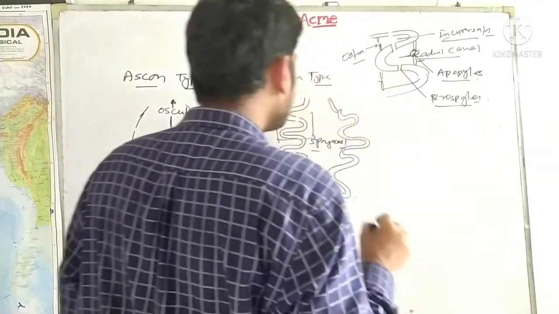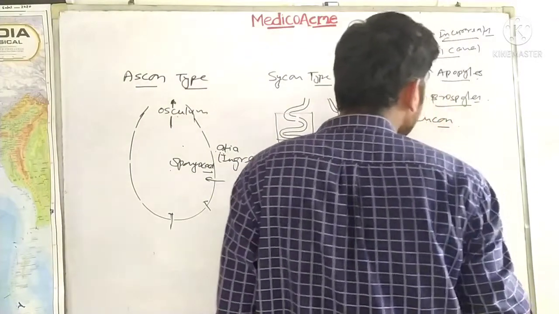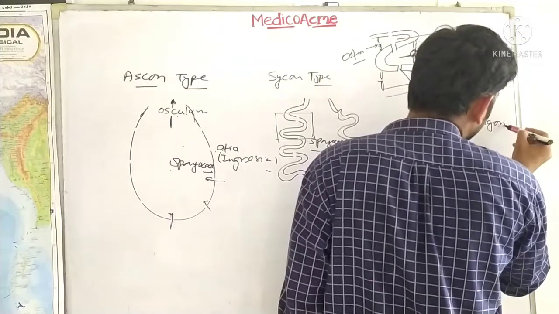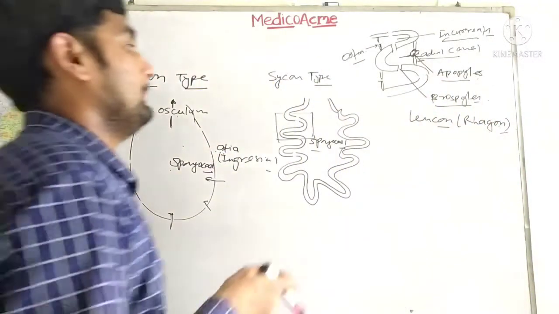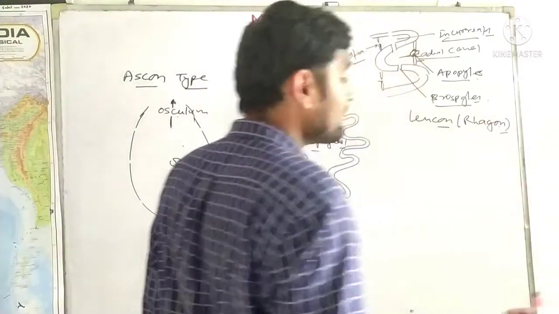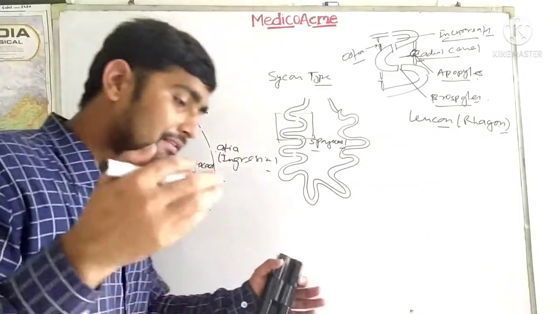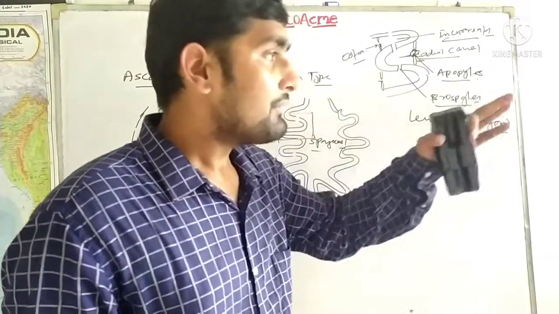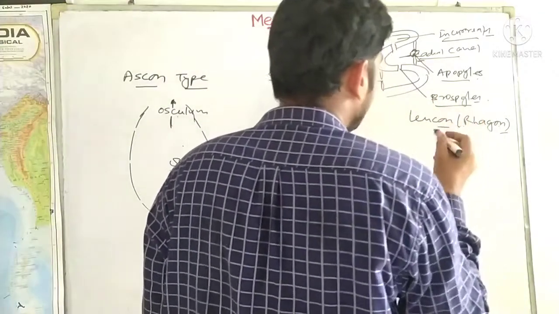Okay. So guys, the third type is the Leucon type, or Rhagon type. Rhagon, R-H-A-G-O-N. So what is Rhagon? Rhagon is a larval form. So guys, why are these called the Rhagon type? Because it resembles that larva, the Rhagon larva, and so these are called the Leucon type or Rhagon type of water canal system.